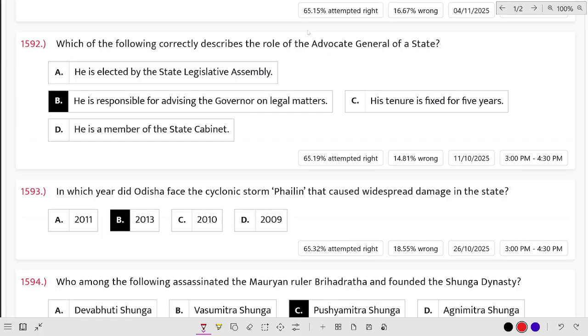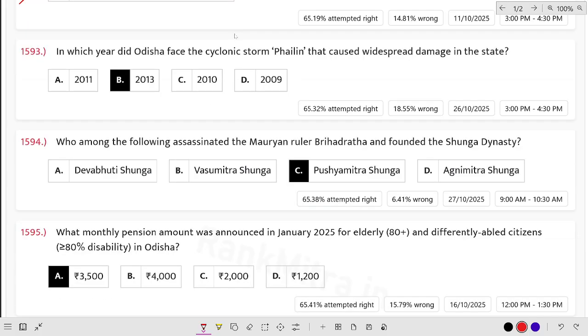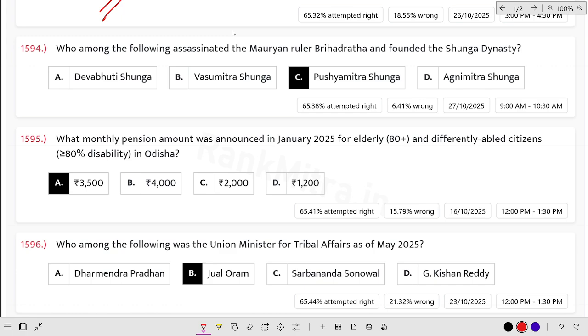Which of the following correctly describes the role of the Advocate General of a state? The Advocate General of the state is responsible for advising the Governor on legal matters. In which year did Odisha face the cyclonic storm Phailin that caused widespread damage in the state? Phailin came in 2013. Who among the following assassinated the Mauryan ruler Brihadratha and founded the Sunga dynasty?